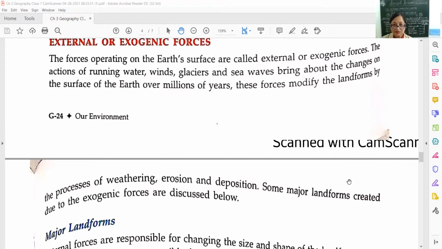Okay, children. So these forces modify the landforms through weathering, erosion, and deposition.